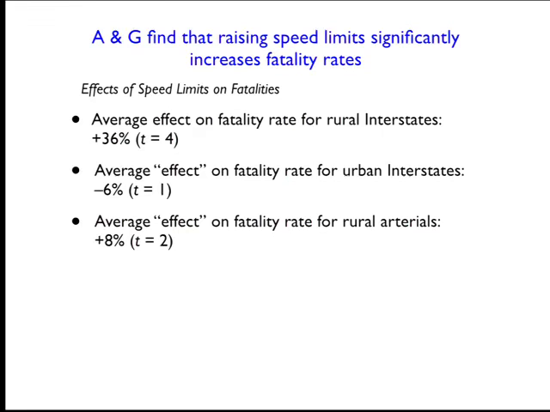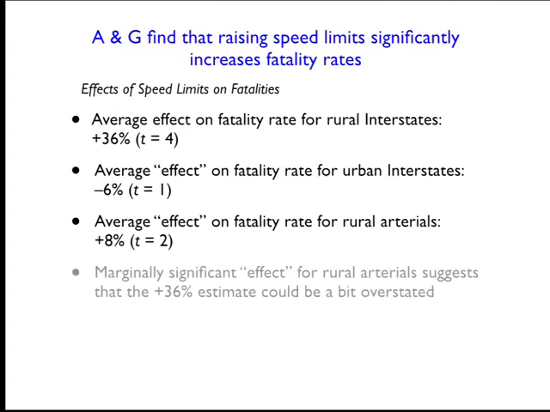That being said, in magnitude it's still much smaller than that 36% effect they estimated on the rural interstate. So I would interpret this as evidence there might be some very modest bias in their research design, but even if you wanted to factor out that bias, it still looks like they would estimate a pretty large effect of the speed limits on the fatality rates for the rural interstates.